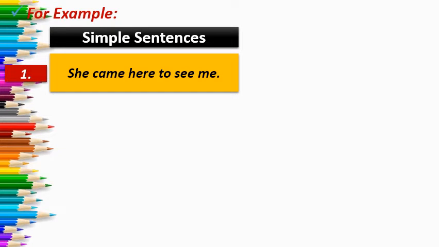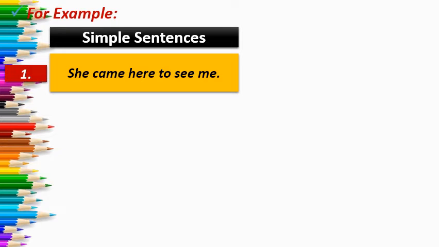So let us see first example. She came here to see me. First of all, you have to check whether the sentence is simple or not. As I have already explained, a simple sentence carries only one verb in it and only one independent clause. One independent clause means its meaning is clear without the help of another clause. It is giving us a complete meaning without taking help of another clause. That is called independent clause.